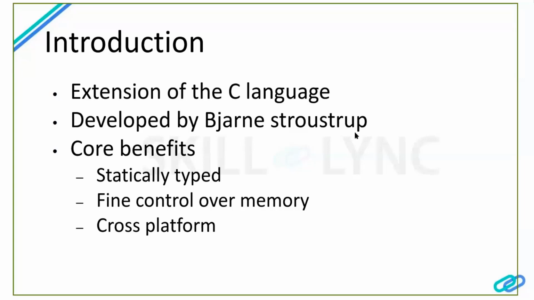From this, we can understand that C++ has been serving the software industry for more than 3 decades, and it has been doing a great job. So what are the core benefits of using C++ for software development? Well, there are many things. Let's take examples: statically typed, fine control over memory, and cross-platform.